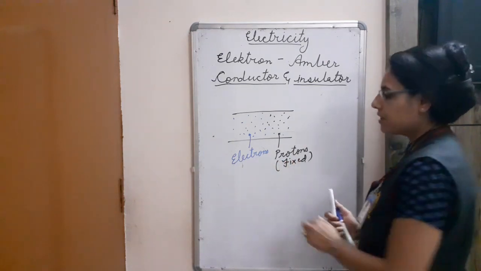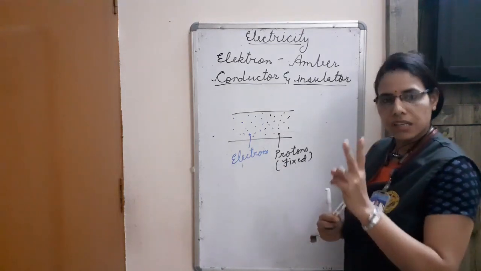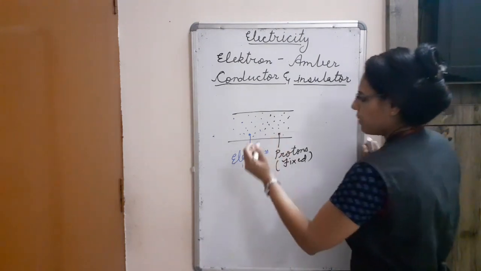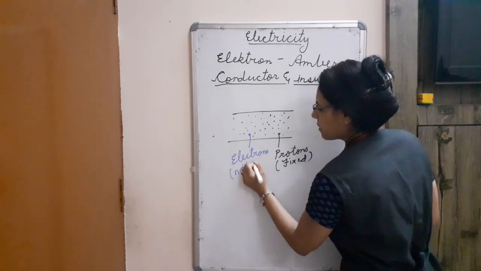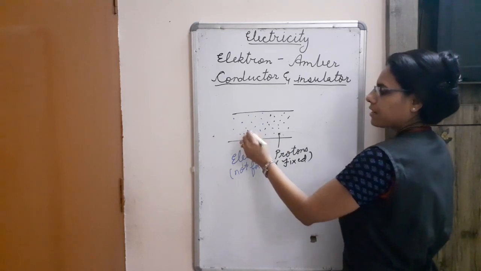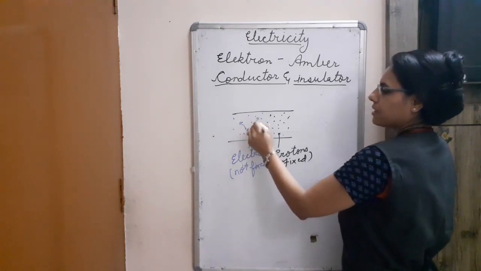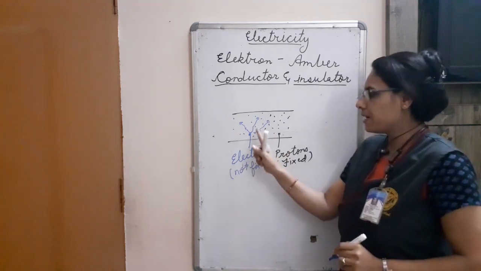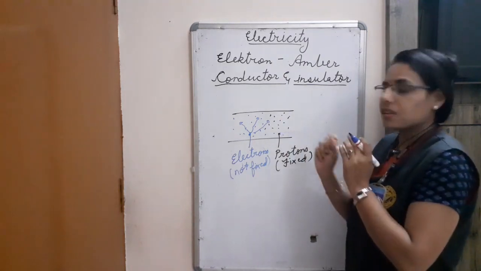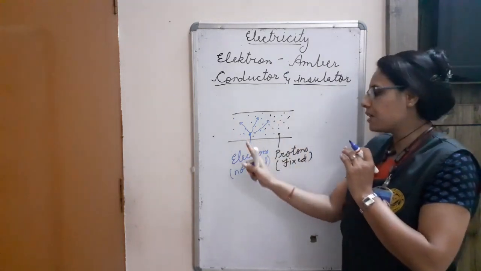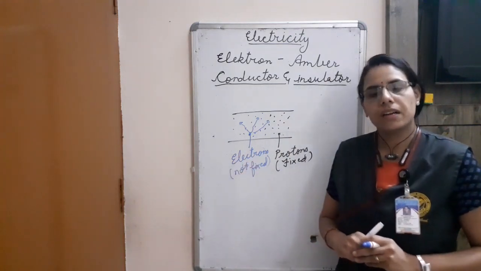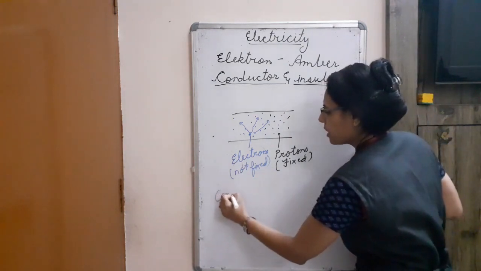On the other hand, for these electron particles, two conditions are here. They may be fixed or they may not be fixed. If they are not fixed, it means they are free to move anywhere. These electron particles go this side also, this side also, means electron particles are free to move anywhere within this sphere. So the material or substance which contains this type of free electron particles is known as a conductor. What is the speciality of the conductor?